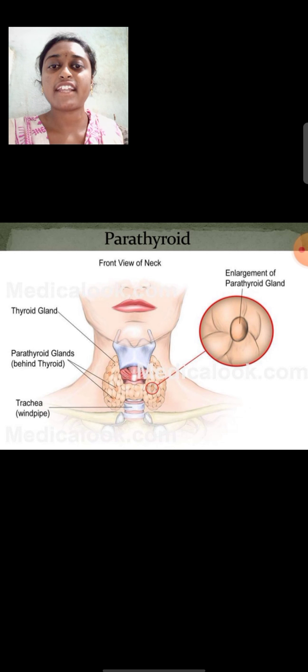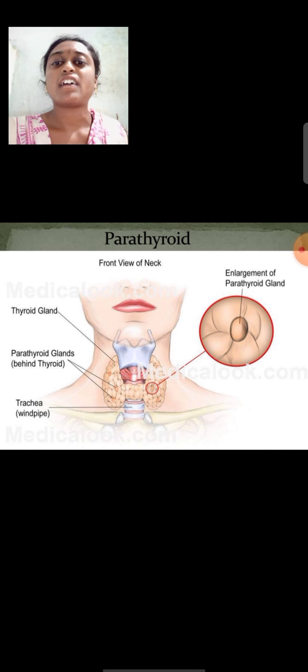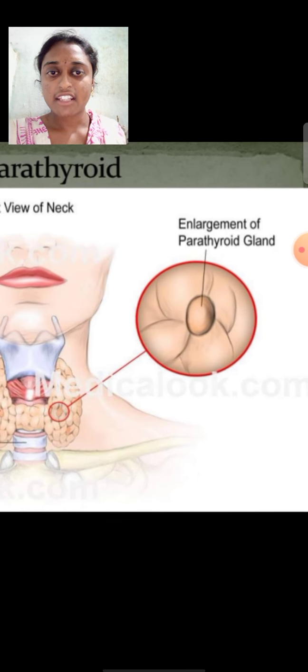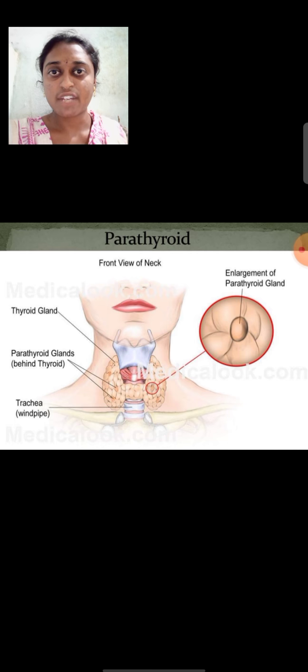Next one is the parathyroid gland. See here, the parathyroid gland is present below the thyroid gland and above the trachea, and the trachea is also called the windpipe. This is the structure of the parathyroid. There are 4 parathyroid glands and each is about the size of a grain of rice. See here, each parathyroid gland looks like a grain of rice, right?